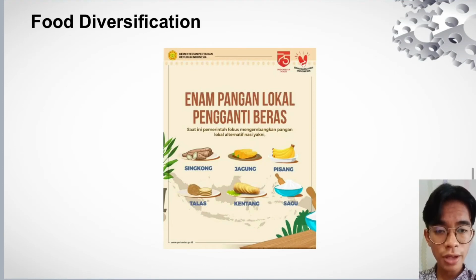Okay, I will try to explain about food diversification. Before that, I will give some explanation about the definition of food diversification. In this picture, we know that we have other food plants such as banana, corn, cassava, sago, and others. Because of this, the government wants to make a food diversification policy so that society must not only eat rice but can also eat other food plants such as cassava, sago, and others.